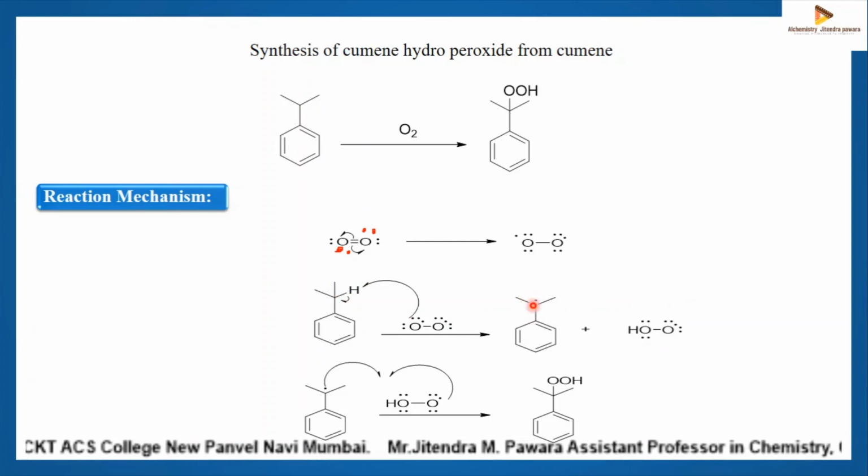You will get this cumene hydroperoxide. This is the simple mechanism of how cumene is converted to cumene hydroperoxide in the presence of oxygen.